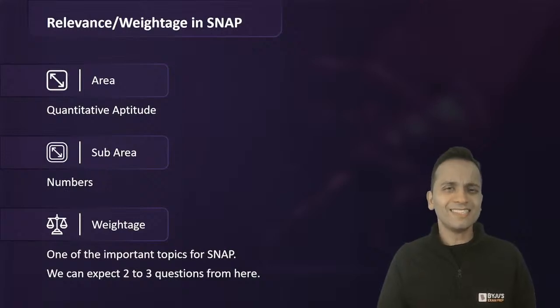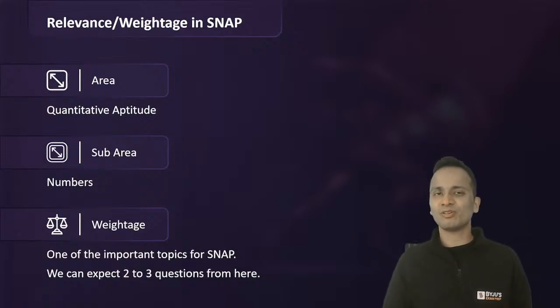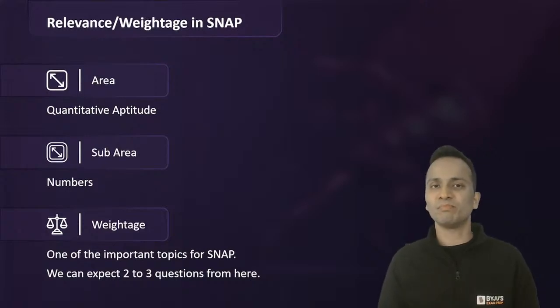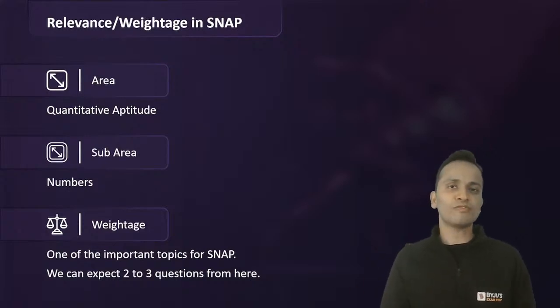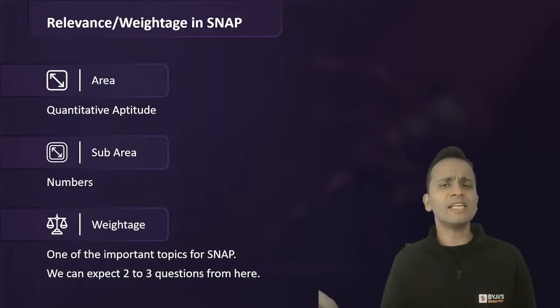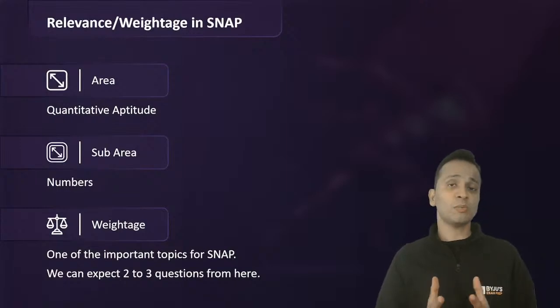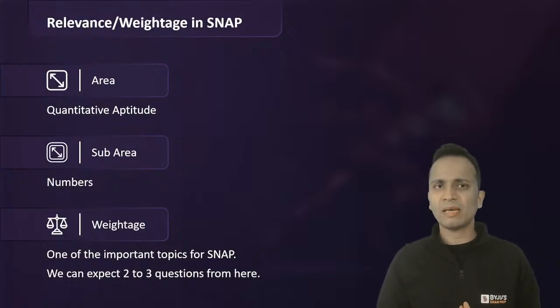So this is a considerable weightage, and that means it is important. Also, the indirect usage of numbers is in every question of quantitative ability. So today we'll be solving some questions on number systems which may appear in your SNAP examination.